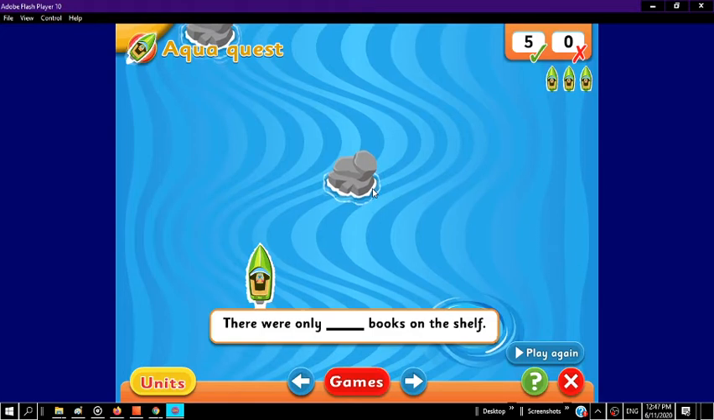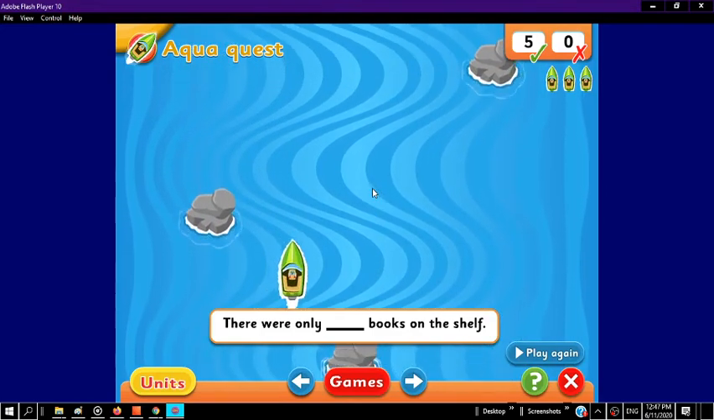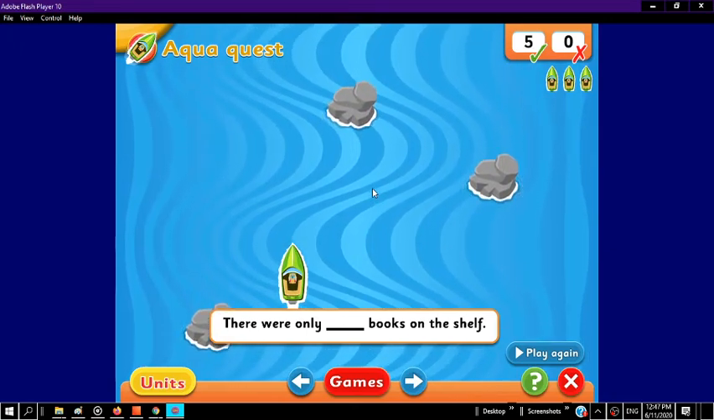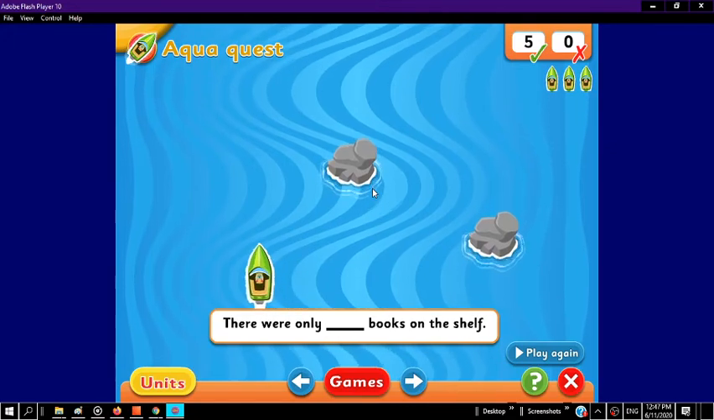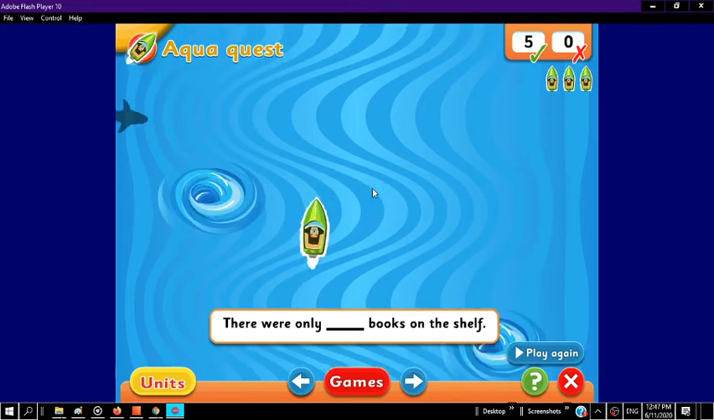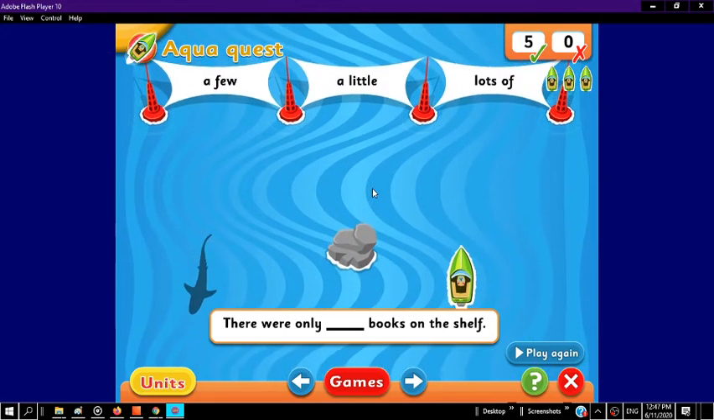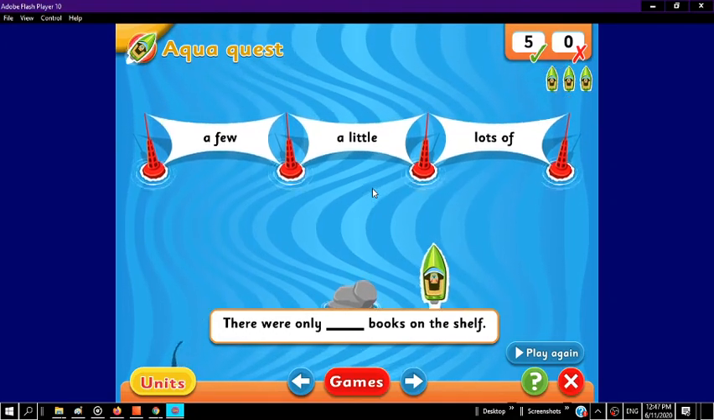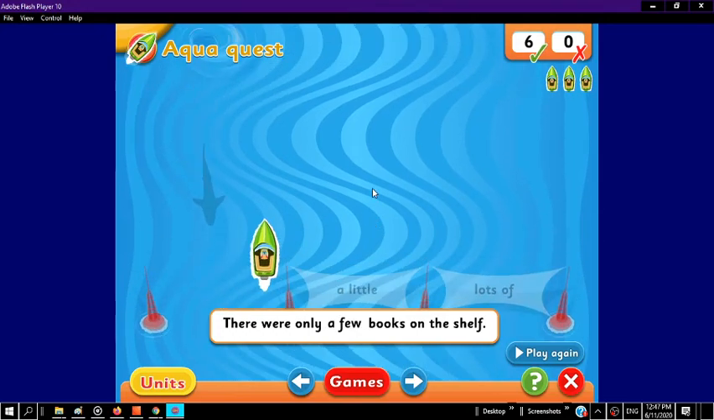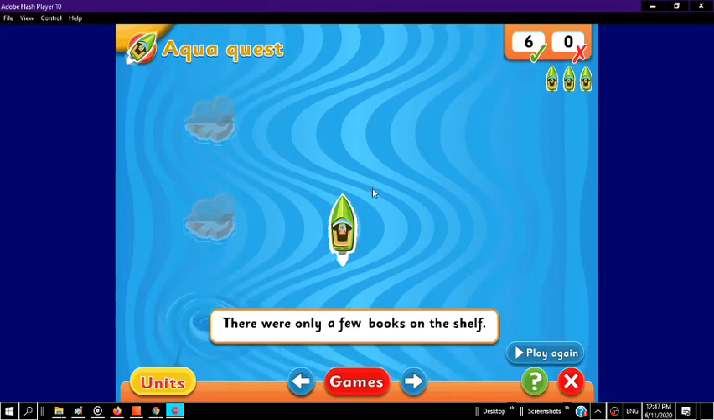Next sentence, it says, there were only blank books on the shelf. There were only few books? No, that doesn't make any sense. There were only little books? No, that doesn't make any sense. There were only a few? And I wonder what our options are going to be. There were only blank books. There were only a little books. There were only a few. Oh, I think a few makes the most sense. Good. There were only a few books on the shelf.